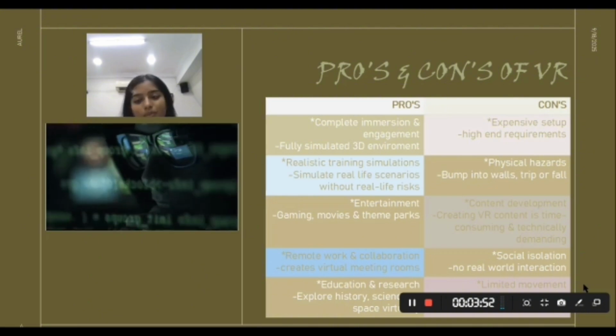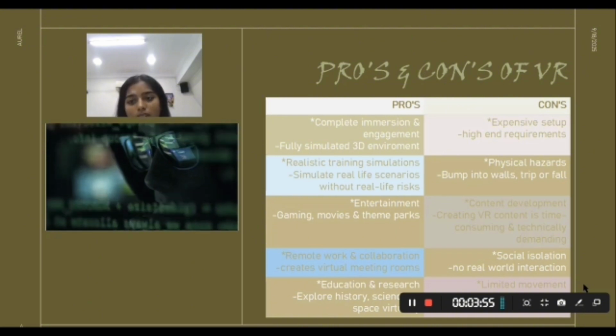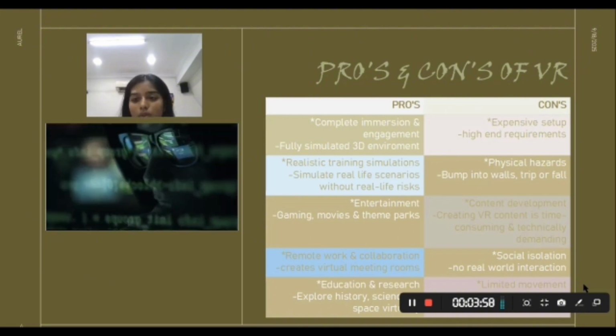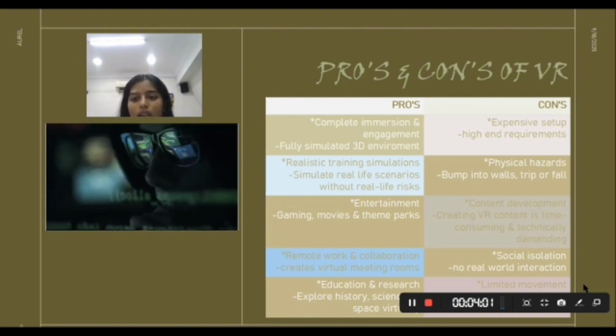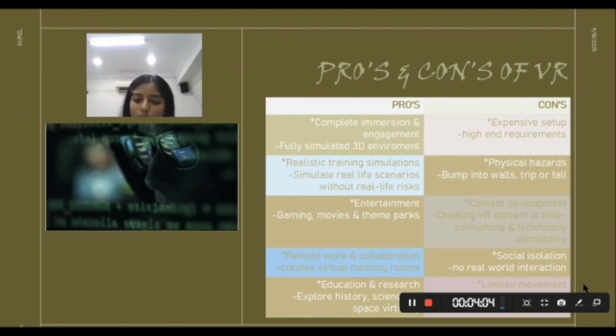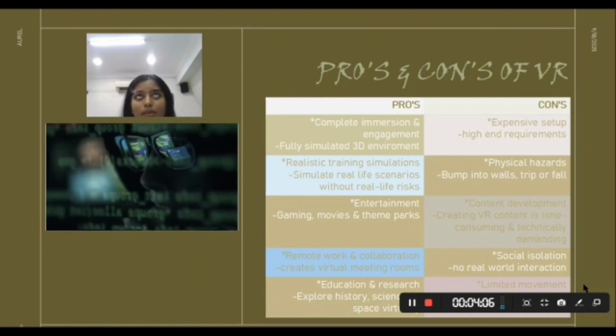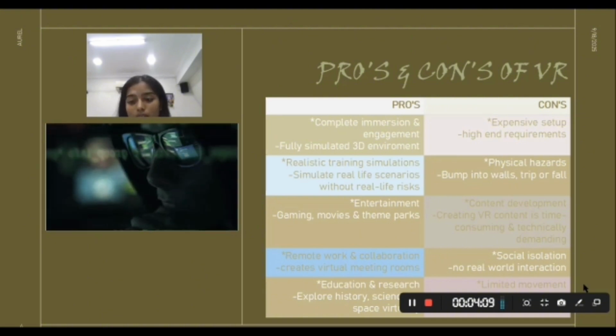Cons: expensive setup. Obviously, it's much more complex compared to AR. Physical hazards: you're completely immersed in a whole different world, so the risk is higher. Content development: creating VR content is time consuming and more complex. Social isolation: completely submerged in an entirely different world, obviously it affects you in such a way.